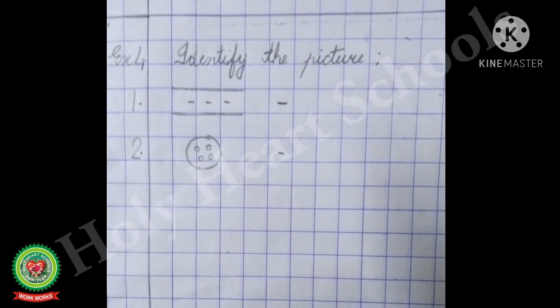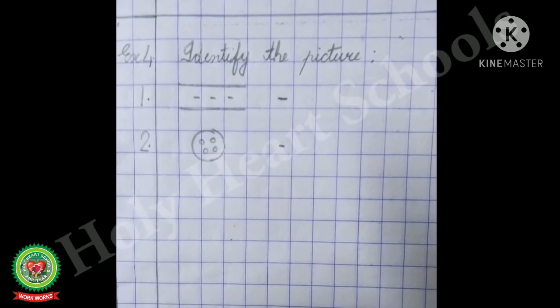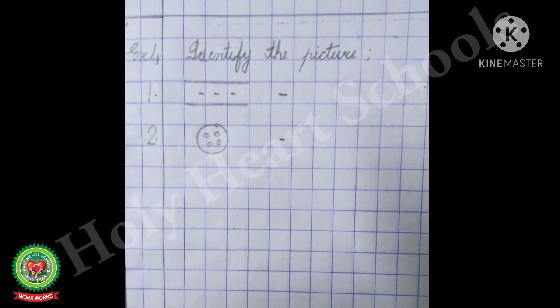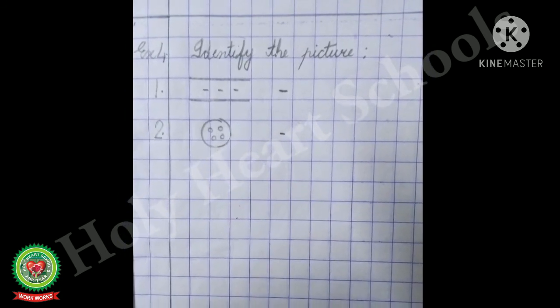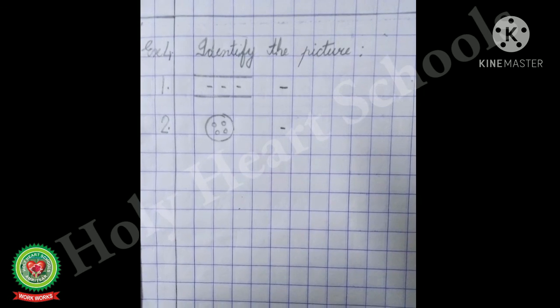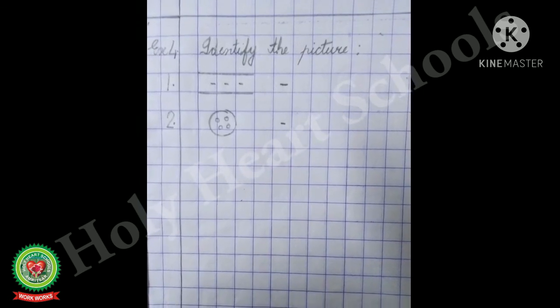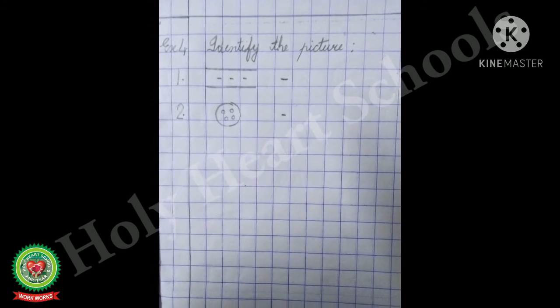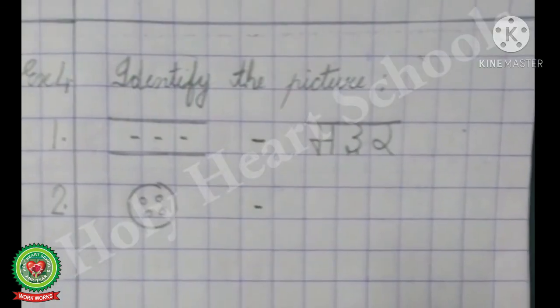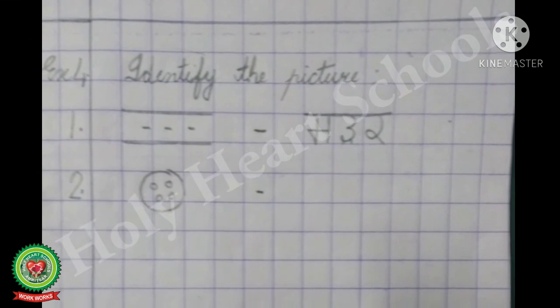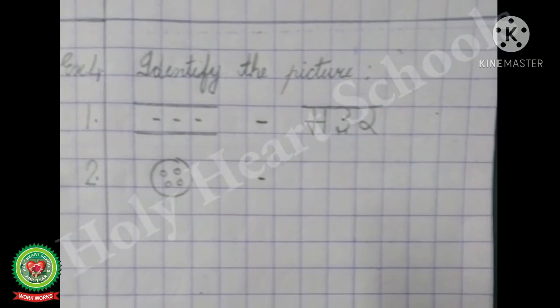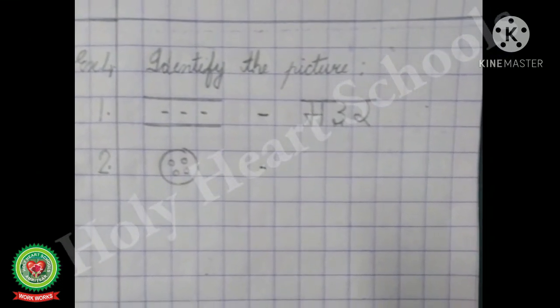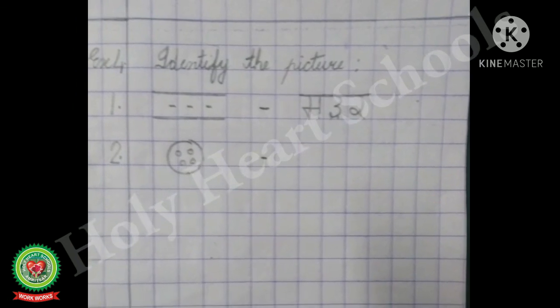I will tell you how to write the Punjabi meaning of that. The first picture is a picture of a road. Road means sadak. So after the hyphen we will write sassa rada kakka sadak. This one I have done for you. The next one you have to do by yourself.